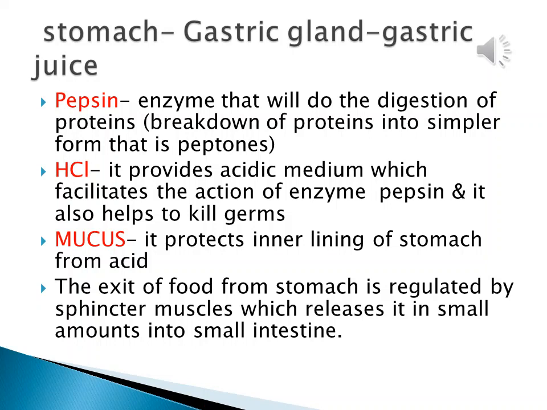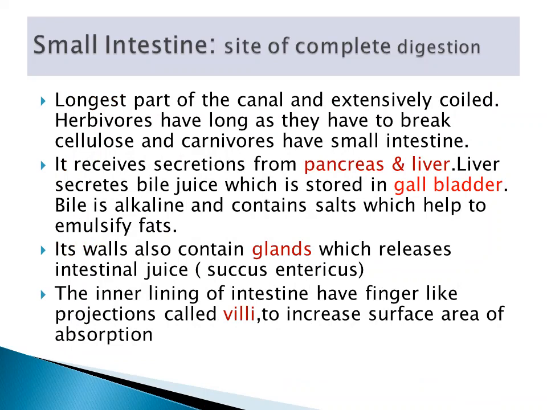And this mucus plays a very important role. It is protecting the inner lining of the stomach from the action of acid. So if acid is being released more, if the gastric juices are too harsh, then this mucus lining may not be able to protect the inner wall of the stomach, thus causing peptic ulcers.